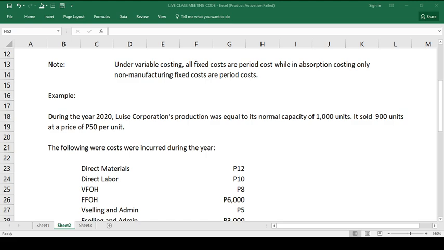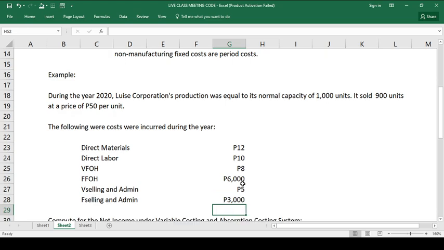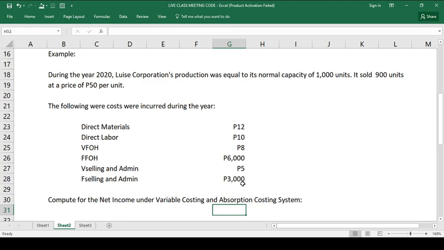direct labor at 10 per unit. Then the variable factory overhead is at 8 pesos per unit. The fixed factory overhead is 6,000 at its totality. Ibig sabihin, the total fixed cost is 6,000. The variable selling and administrative cost is 5 pesos per unit. The fixed selling and administrative cost at its totality is 3,000. So, how are we going to compute the net income under variable costing and absorption costing system? Very simple lang po. Okay, let's begin with the variable costing system.